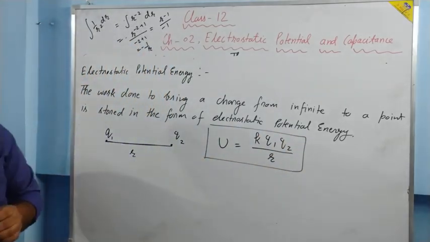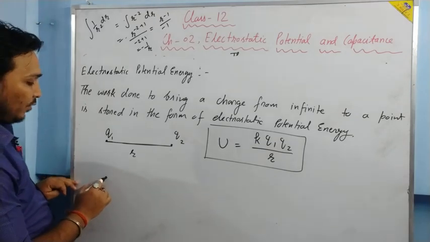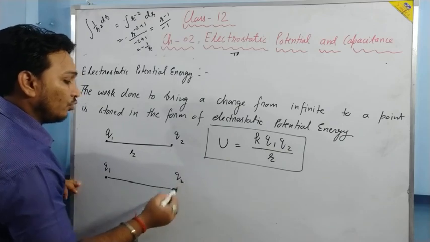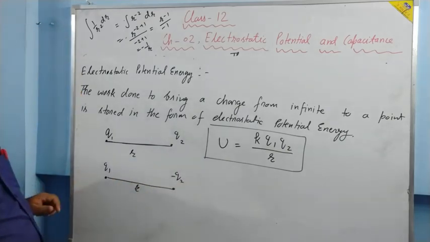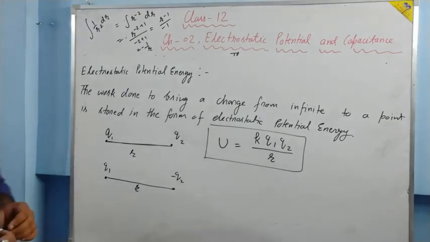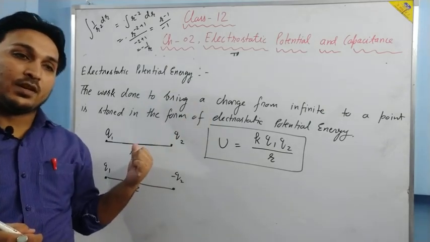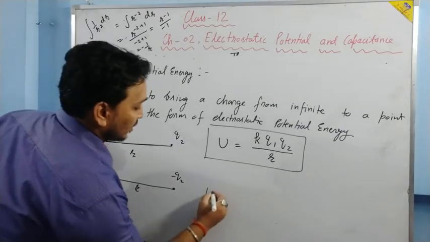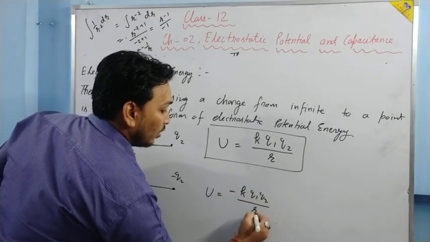Now suppose this charge is positive but the other charge Q2 is negative, and the separation between them is R only. In that formula the direction of force will be reversed, so one additional negative sign should be there, and because of that the potential energy becomes negative. So it will become minus K Q1 Q2 upon R.